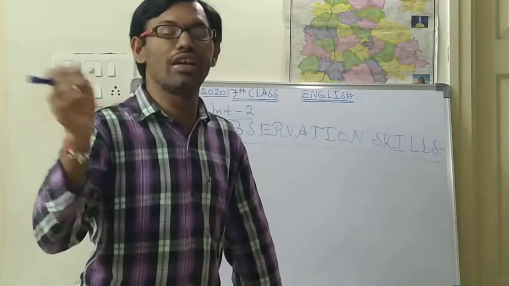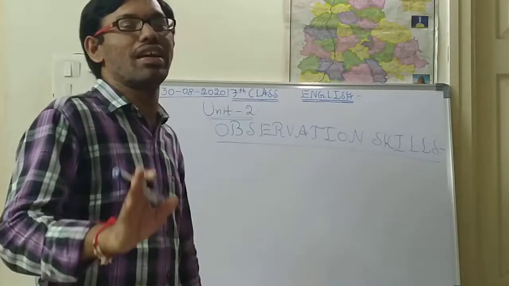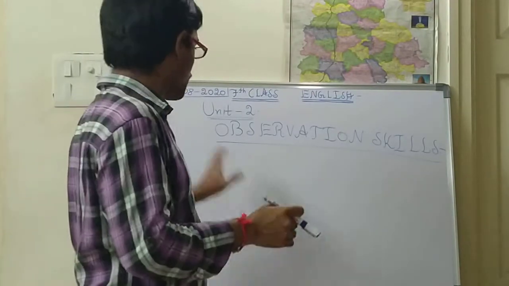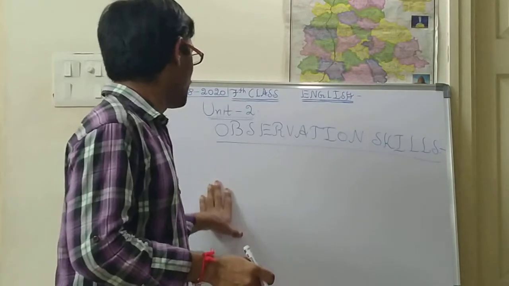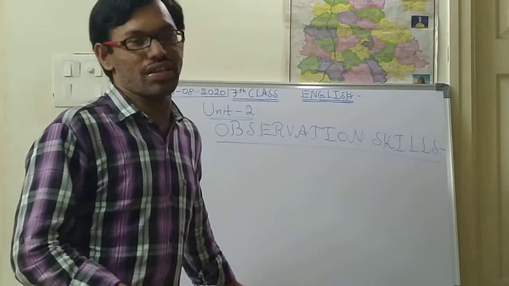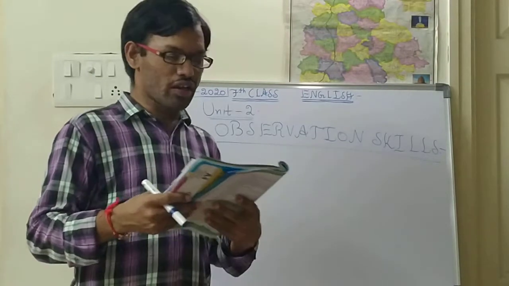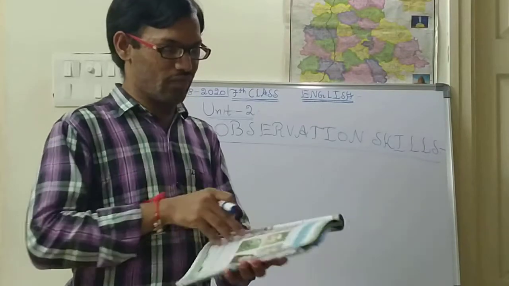If you go directly to the questions, you can't understand anything. So first know the picture in detail, then go with the question answers given below the picture.